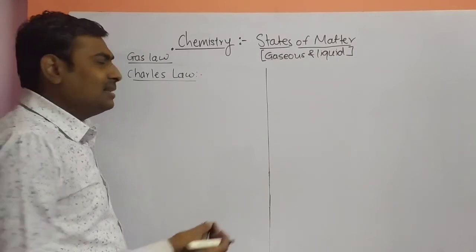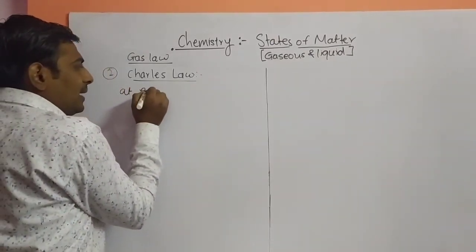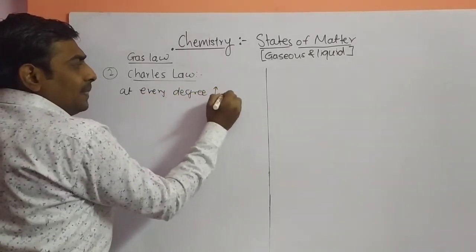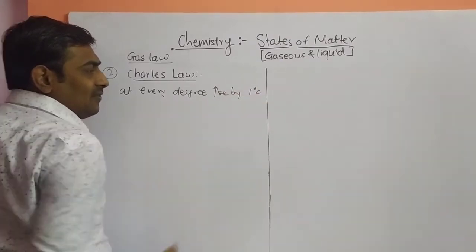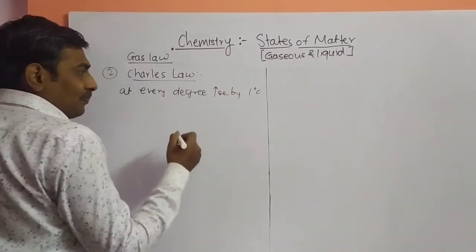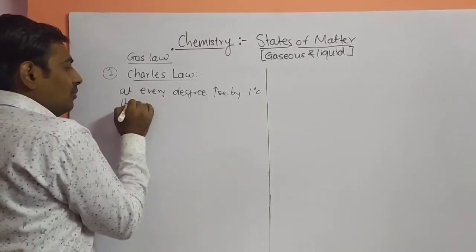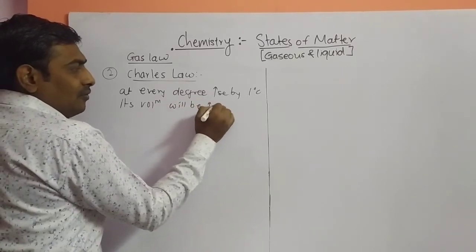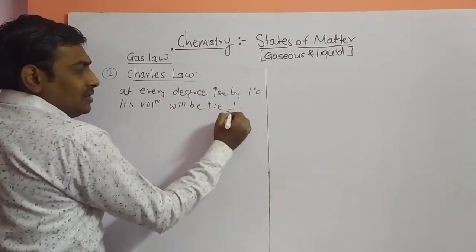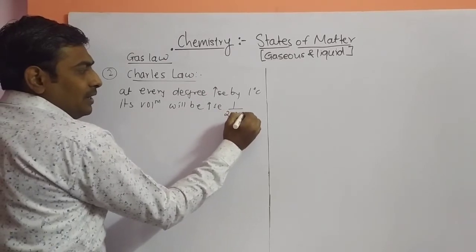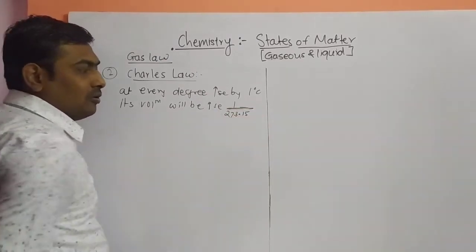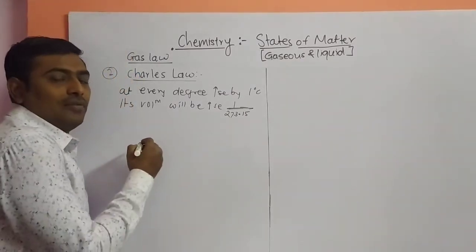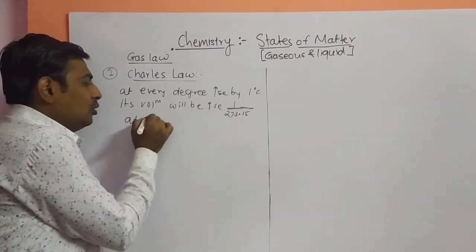What he said is that if you increase the temperature by 1 degree Celsius, its volume will be increased by 1/273.15 of its original volume, that is, of its initial volume at 0 degrees Celsius.